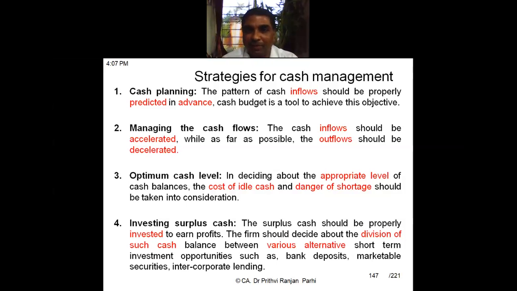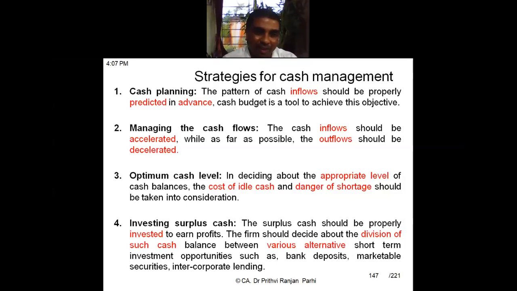So, normally, every business house wants that outflows should be delayed. Delay means to the extent it is permissible, right? Let us say you have purchased something, credit period is 45 days. Then in 45 days you should be able to pay. You need not pay immediately. But since there is a credit period of 45 days, maybe on the 45th day you would like to make payment because you want to decelerate the outflows, you are planning to delay. Right? This is about managing cash flows.